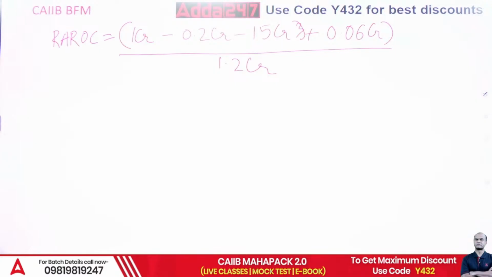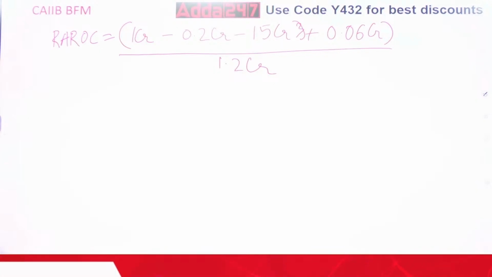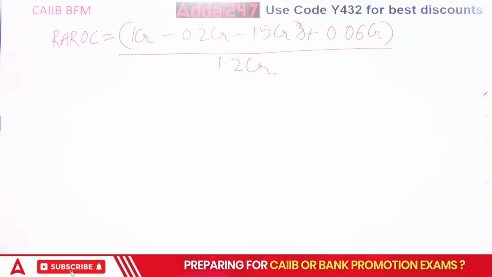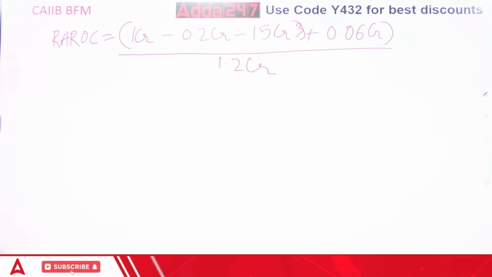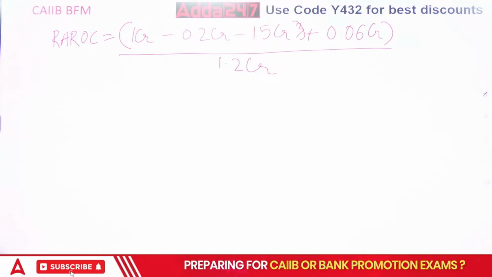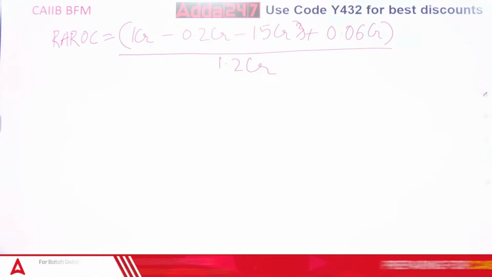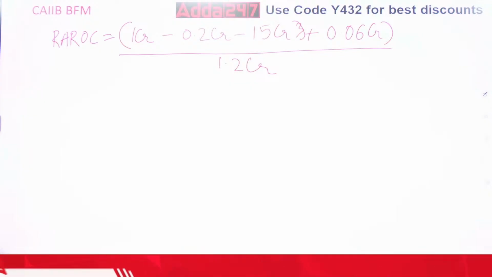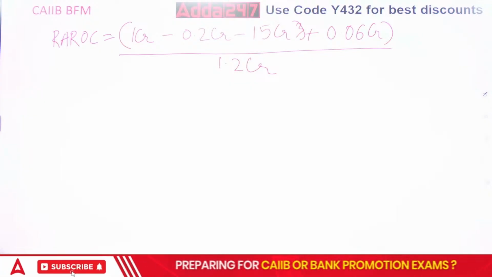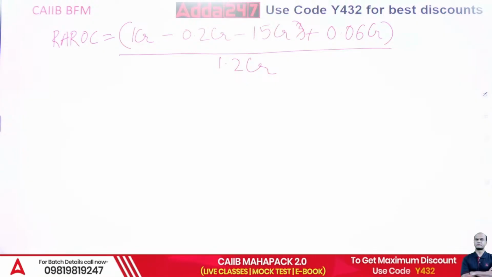Let me check if there is some problem over here. This is 1 CR minus 15 CR is what? Expected loss. 1 second. What have we done? 60 lakhs and 60 lakhs. Some error.